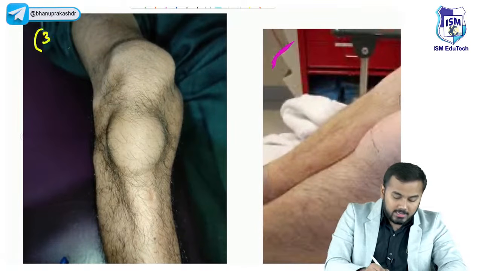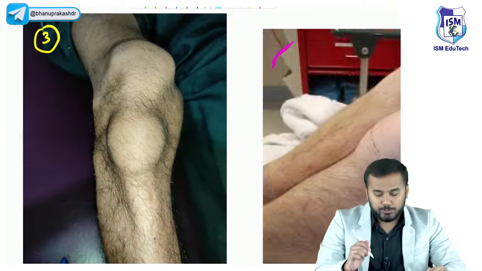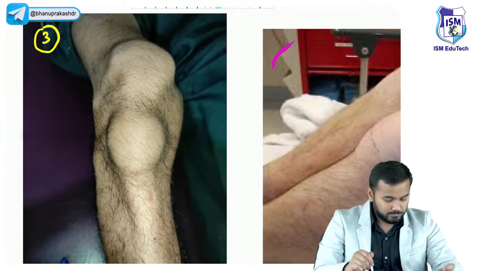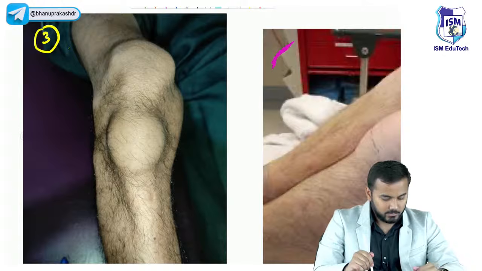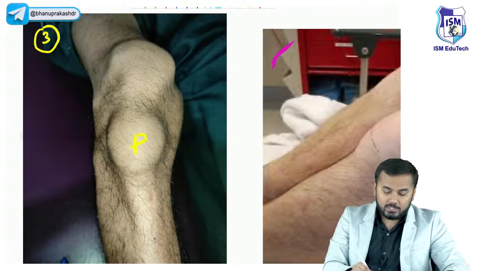Now, tell me the third important thing. Where is the bursitis present here? See, don't confuse, telling that this is patella.